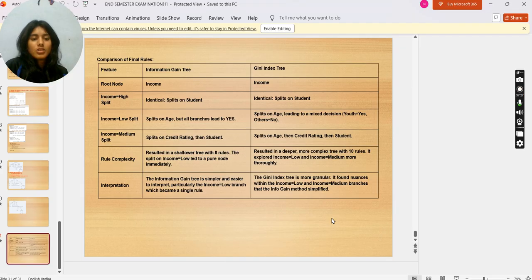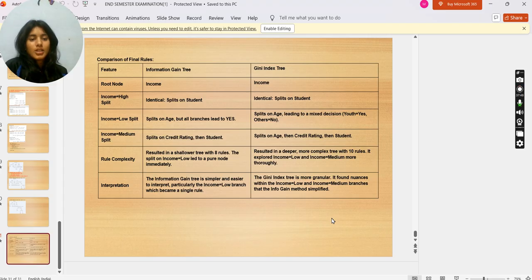Rule complexity: the information gain resulted in a shallower tree with 8 rules. The split on income equal to low led to a pure node immediately. The Gini index resulted in a deeper, more complex tree with 10 rules. It explored income equal to low and income equal to medium more thoroughly.